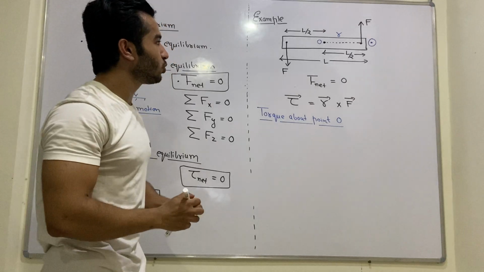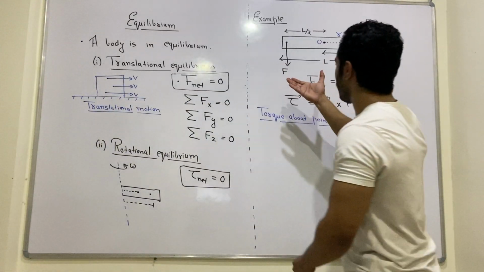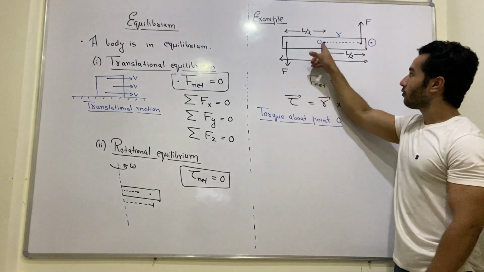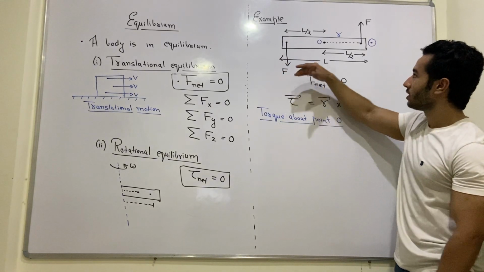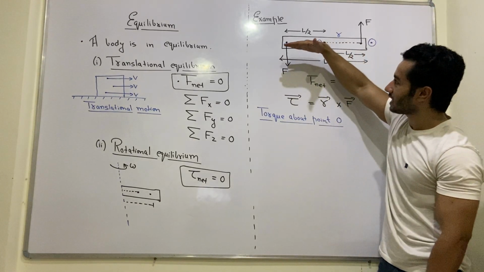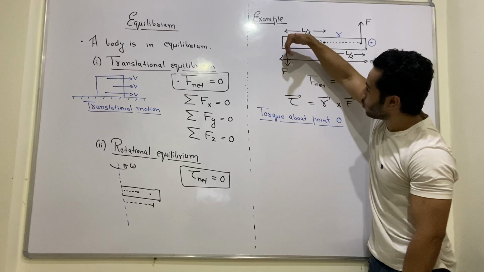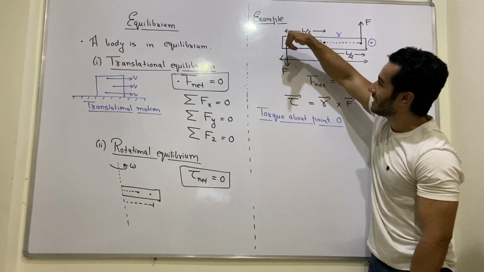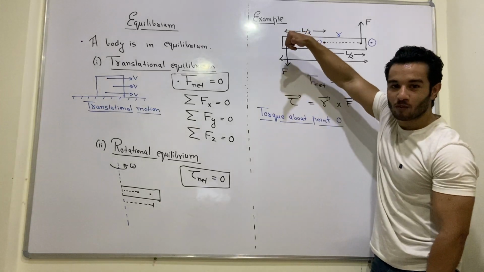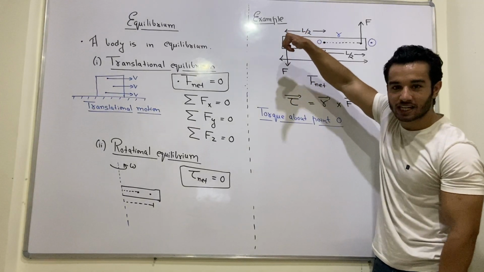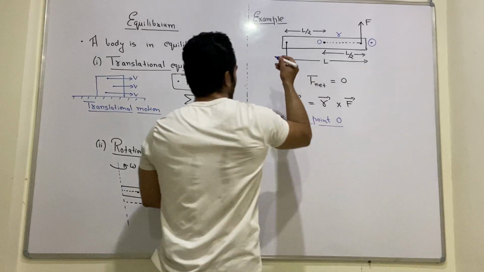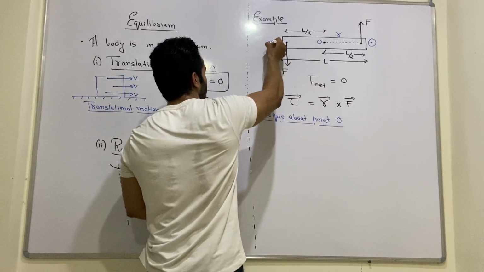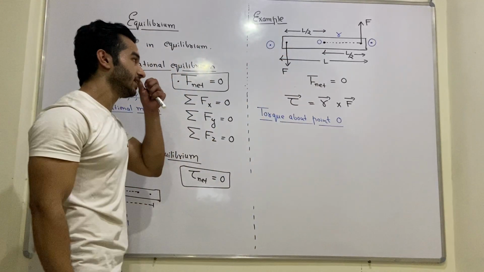Alright. Similarly students, let's see what's the torque due to this force. Again, we place our palm like this and close our fingers in such a way that it touches the force. Again, the thumb is in the direction outside the board. Therefore, the torque due to this force is also outside the board.